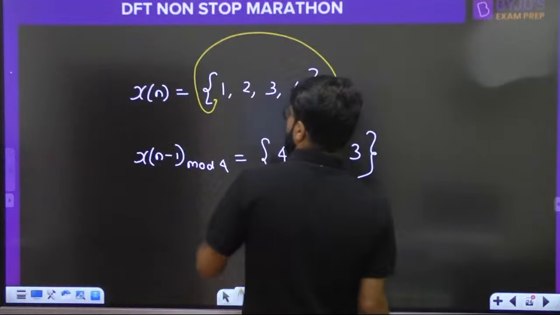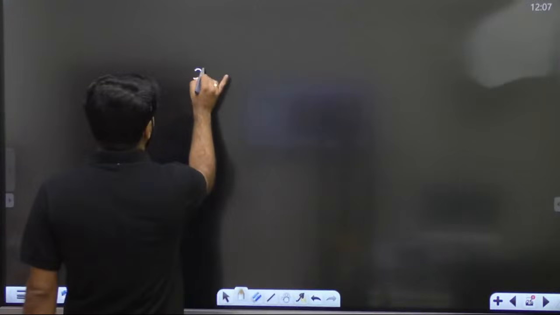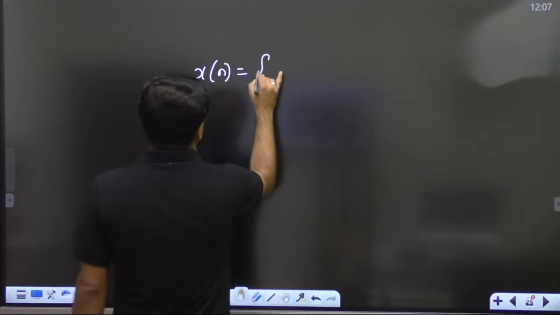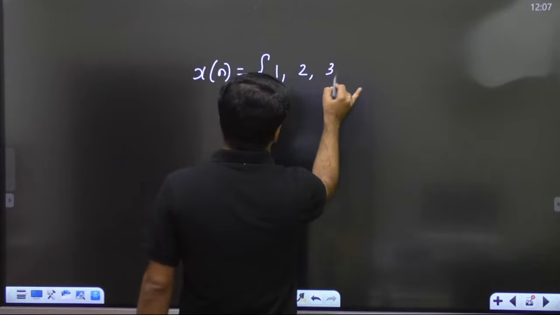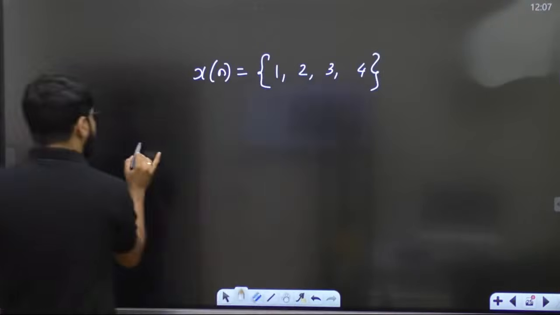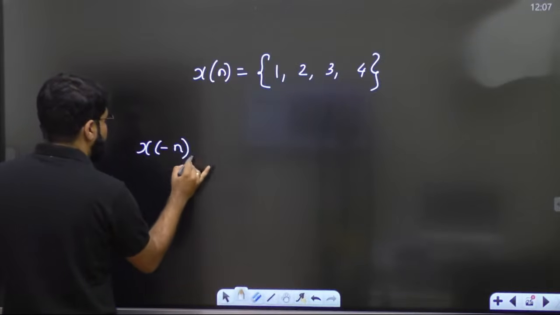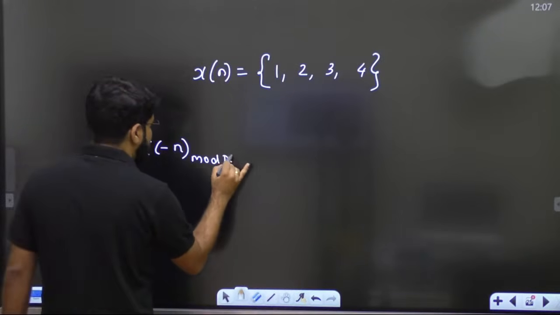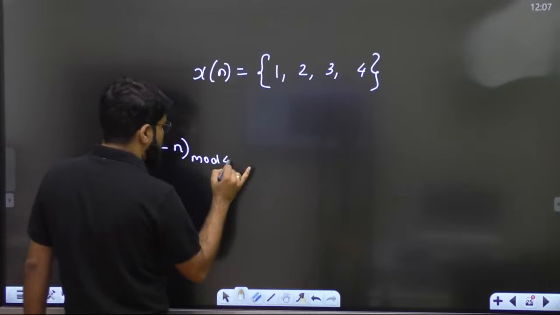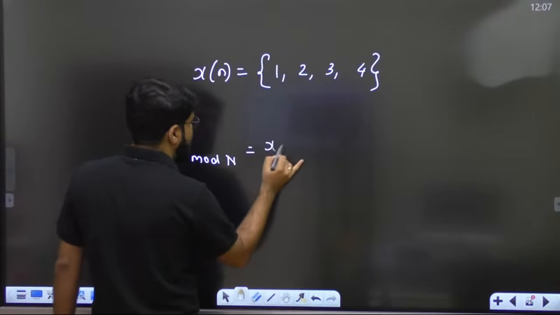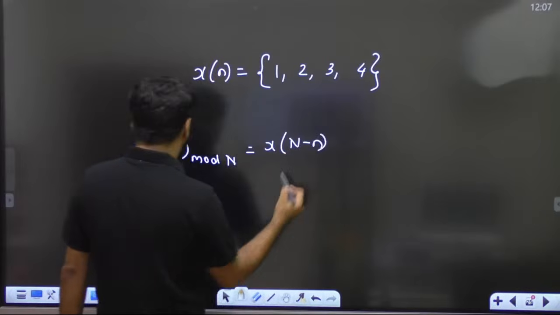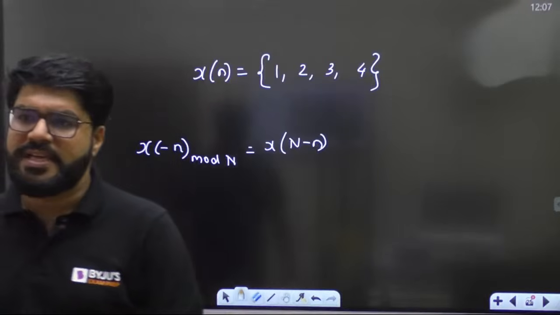Now try to understand. Let me write it here. So what was my signal xn? My signal xn is 1, 2, 3, 4. Its circular folded form, x of minus n mod n, x of minus n mod 4, is also known as x of n minus n. There is also one more way of writing.